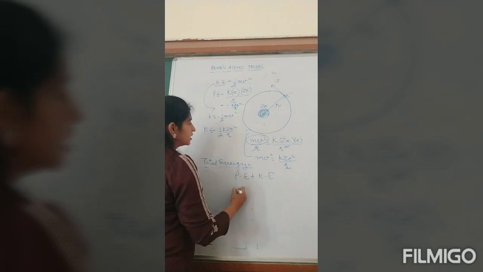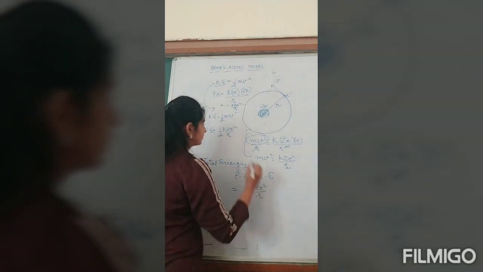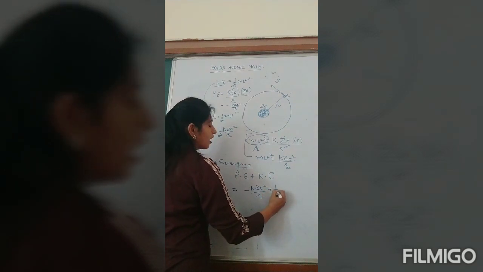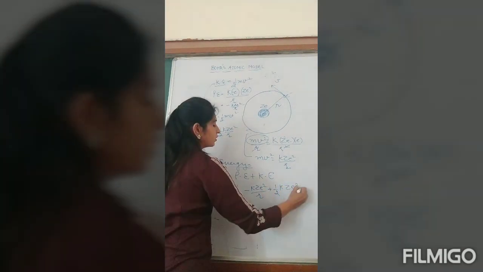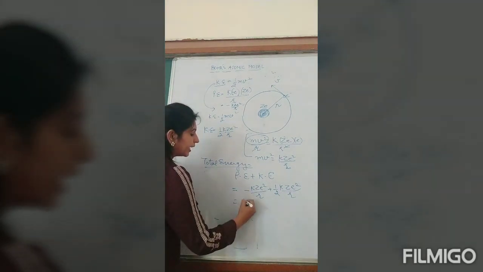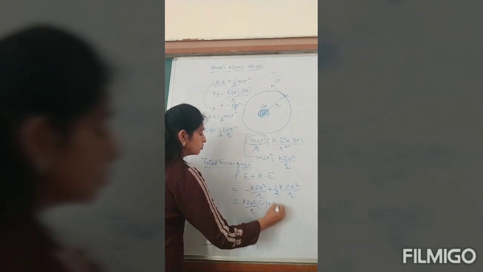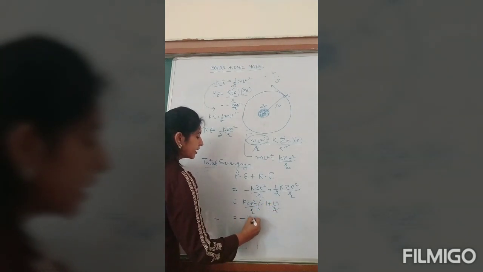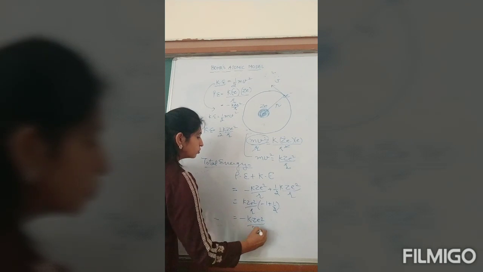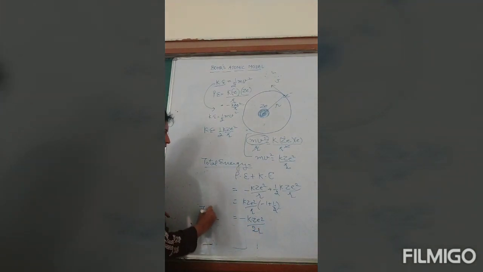So total energy is equal to minus K ZE square over R plus half K ZE square over R. Solving it further, K ZE square over R times minus 1 plus 1 by 2, so it is minus K ZE square over 2R. So this is the total energy.